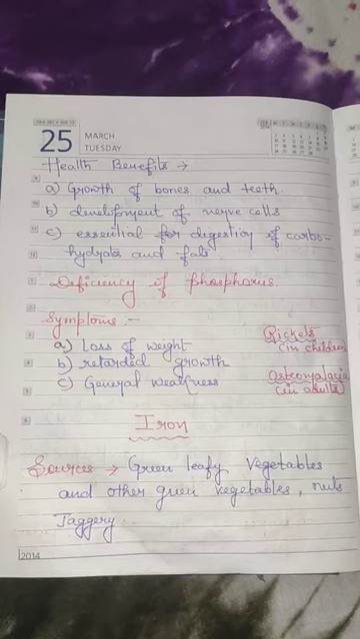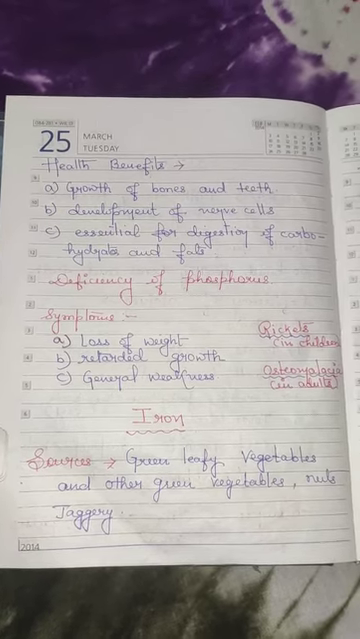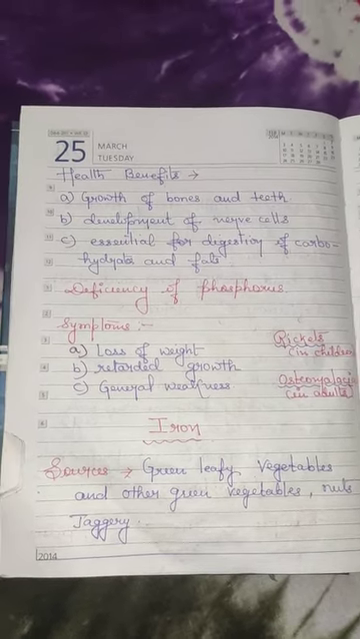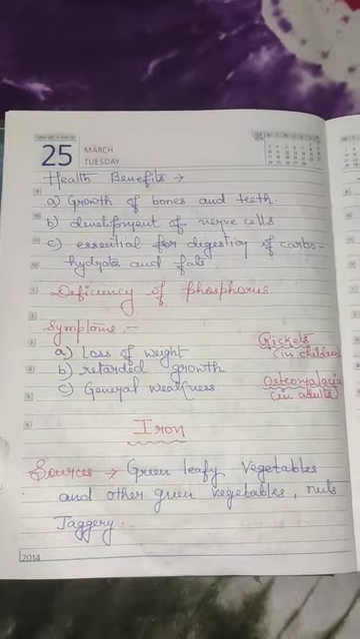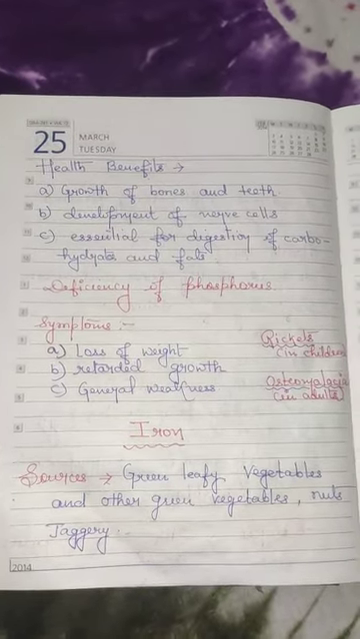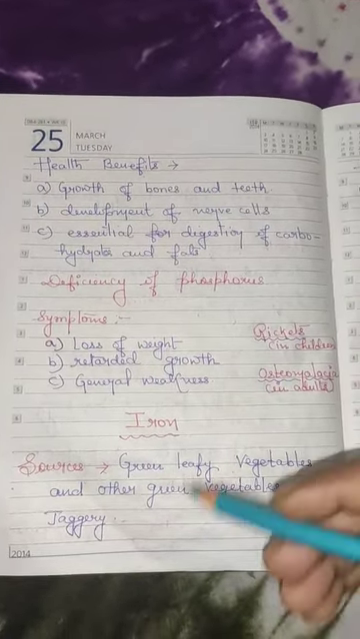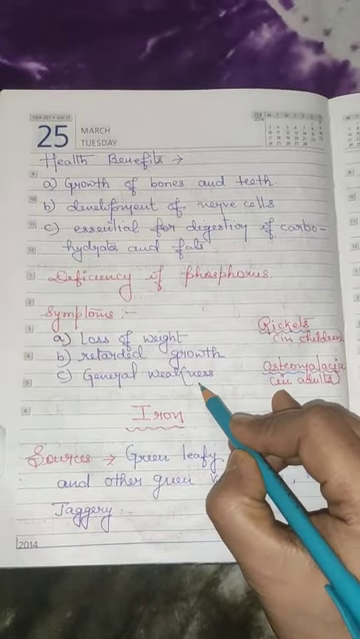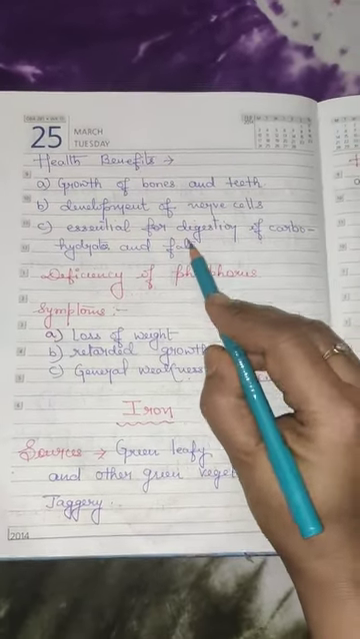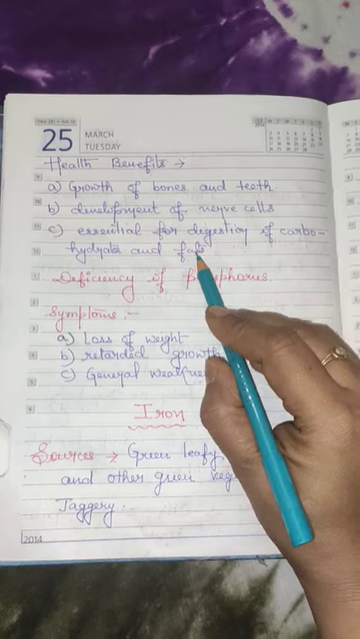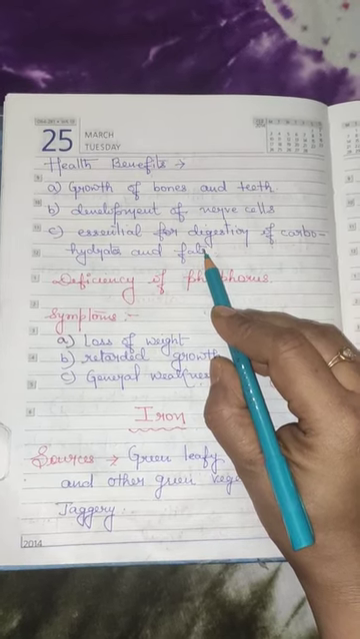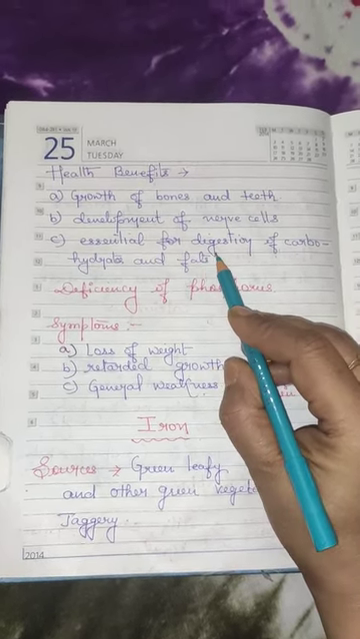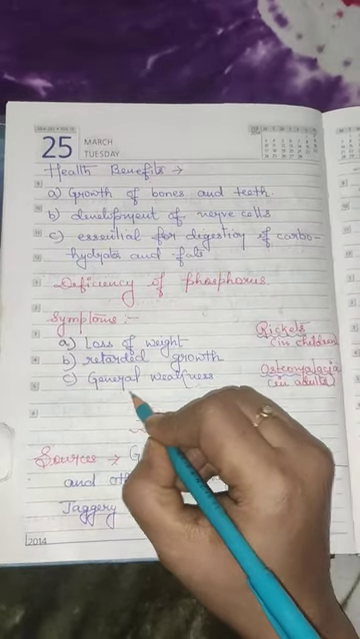Now, what happens if phosphorus is deficient in the body? The symptoms will be loss of weight. Second one, retarded growth. Number 3, general weakness. Why will we feel weakness? Because carbohydrates and fats are the energy giving foods. If they are not digested properly, then we will not get energy and we will feel general weakness.